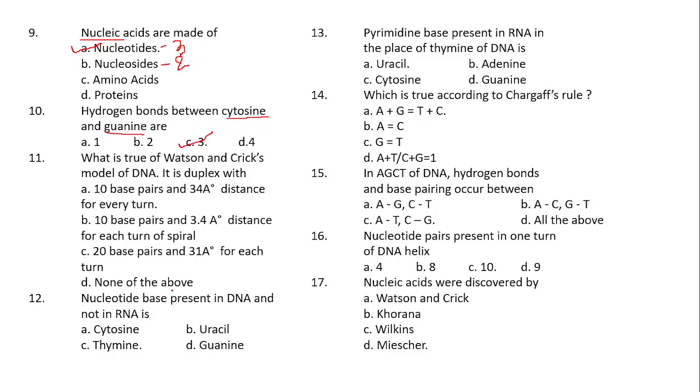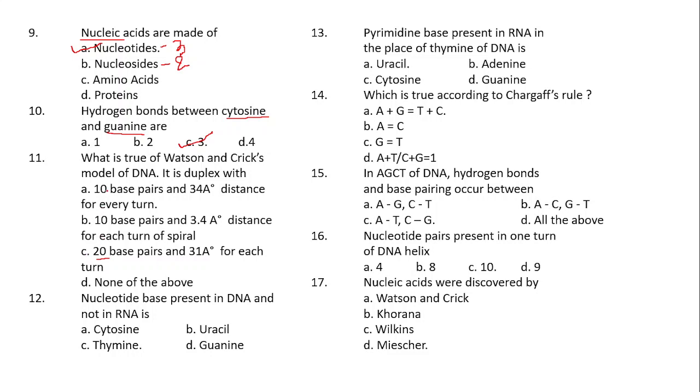Here you can directly take off option C. Option C can be discarded very easily. Why? Because in option C they have given 20 base pairs for each turn, and it is not possible to have 20 base pairs for each turn. That is why option C is deleted.